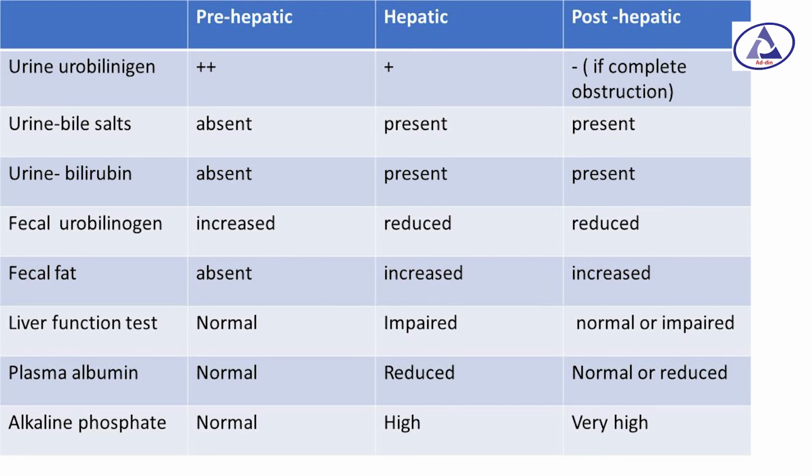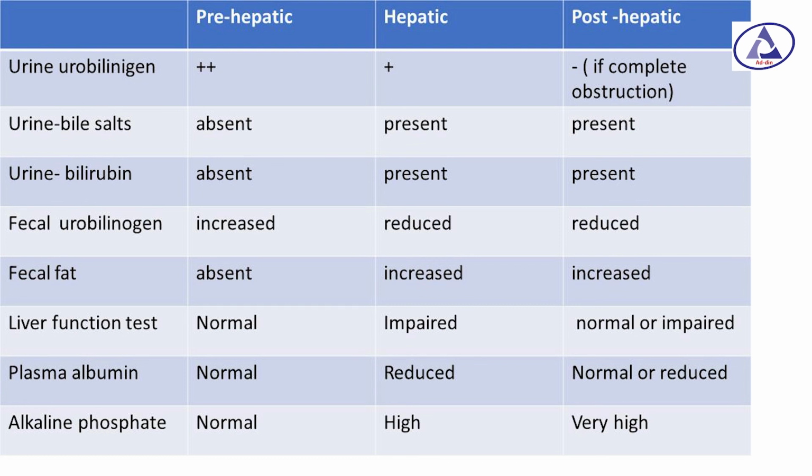Urine bilirubin increases more in prehepatic but less in hepatic, and is absent in post-hepatic jaundice. Urine bile salt is absent in prehepatic but present in hepatic and post-hepatic jaundice. Urine bilirubin is absent in prehepatic but present in hepatic and post-hepatic jaundice. Fecal urobilinogen increases in prehepatic, reduces in hepatic and also post-hepatic jaundice.